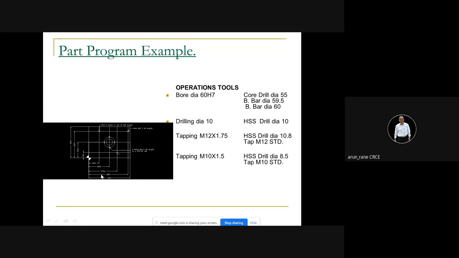But I will tell you, this is your program zero point, and here you have a plate or a block. The block size is 400 in this direction and 300 in the Y direction. If you want, write it down if you have a notebook and pen with you. Okay, so you have a block of 400 by 300 in which you have to do a bore.